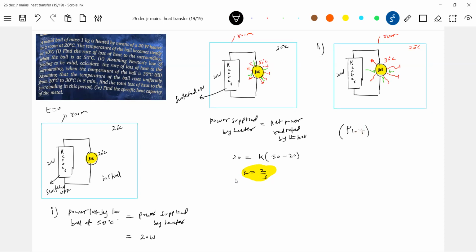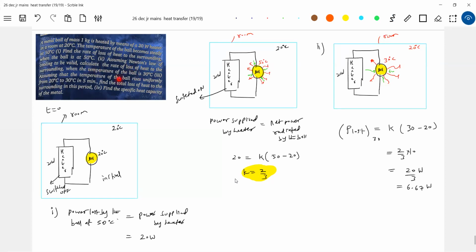Power lost when it is at 30 degrees Celsius, or dQ by dt. So what should that be? K, temperature of the ball 30, surrounding temperature 20 degrees. What is the value of K? 2 by 3 into 10. So 20 by 3 watt. So this will be 6.67 watt. So at 30 degrees, it will lose this much power.